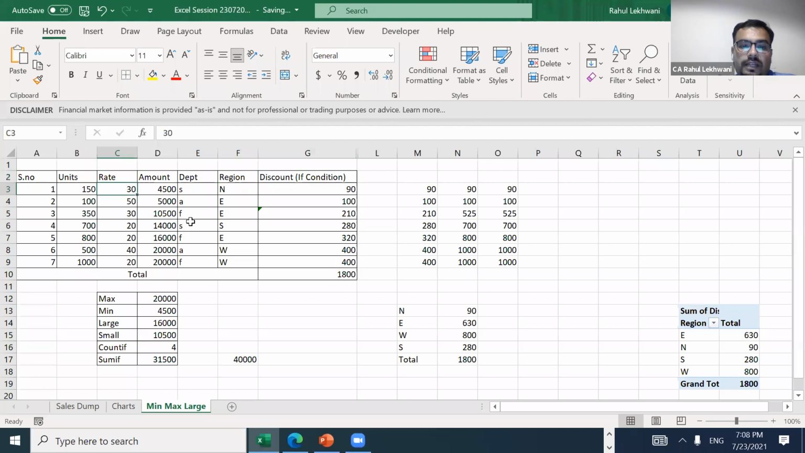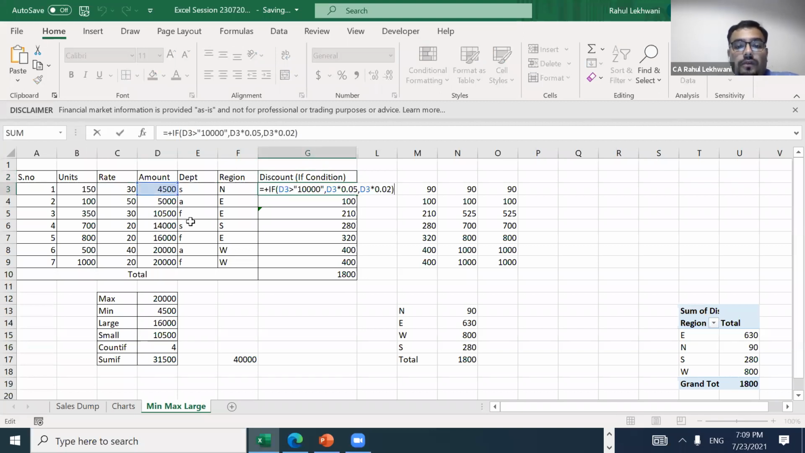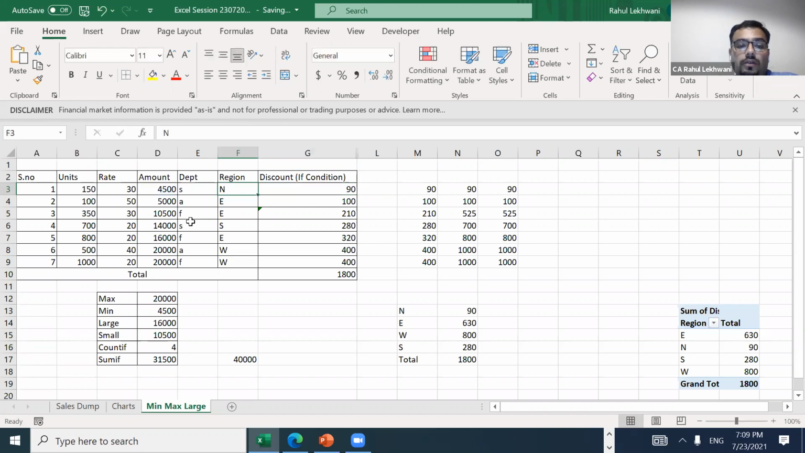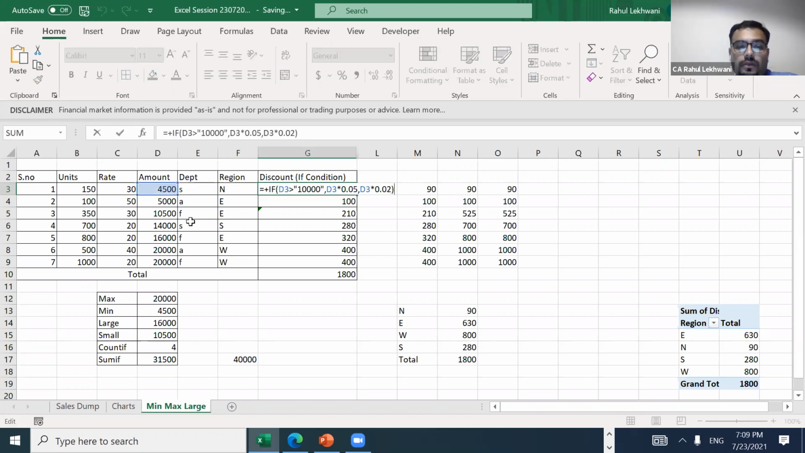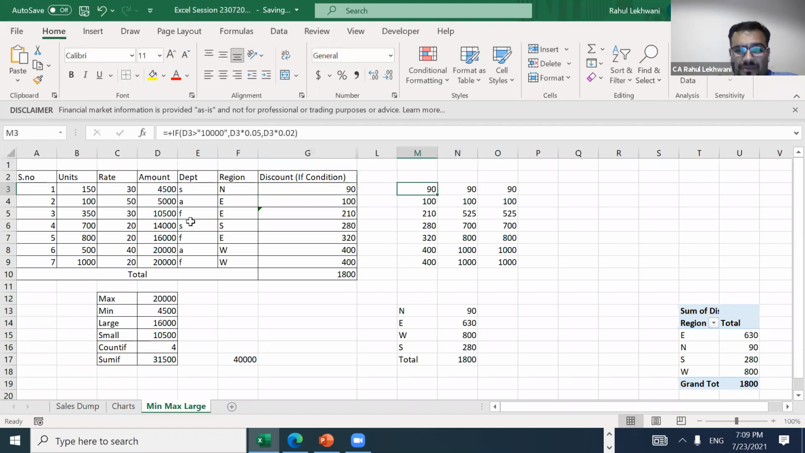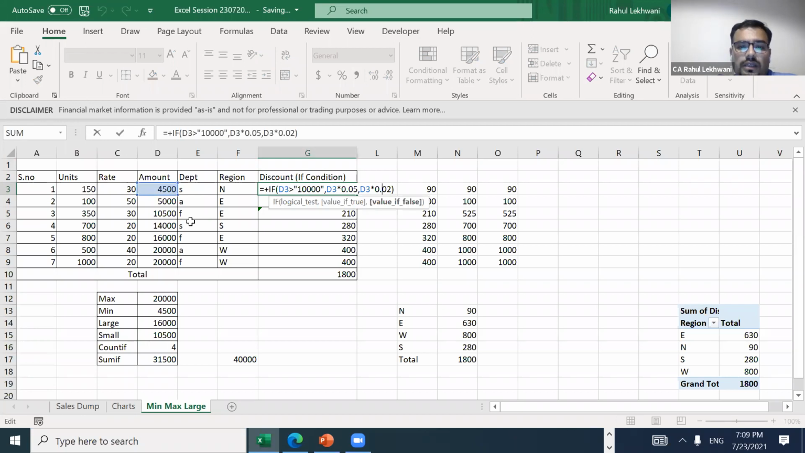So this is amount and this is discount, right? Discount has been calculated on the basis of what? On the basis of my amount, on the basis of my amount of sales. Okay, so let's see. Suppose what I have done is that I have just referenced the D3, that is 4500.